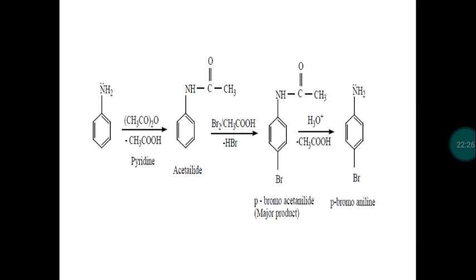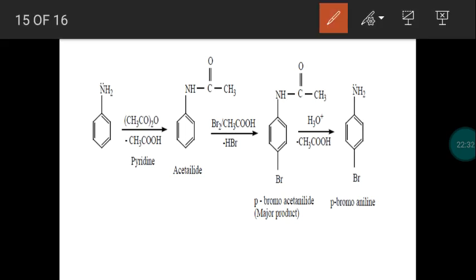Next, we may do selective bromination, where a bromine will be introduced at one position. Instead of getting a tri-substituted product, tribromo aniline, a monobromo aniline can also be obtained. For that, first we have to do an acylation or acetylation process. If aniline undergoes the acylation process, it will give you monobromo aniline. A mono substituted product will be obtained. Directly, if you add bromine water or bromine in acetic acid, you will get only tri-substituted aniline. To get mono substituted aniline, first we have to do the acylation process.